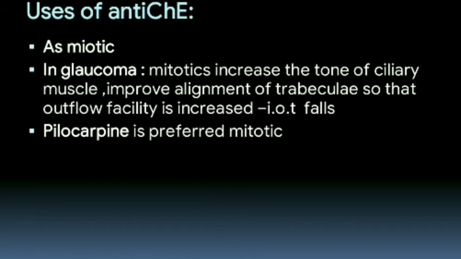And the uses of anticholinesterases. Most of the anticholinesterases are used as miotics. In glaucoma, miotics increase the tone of the ciliary muscle and improve the alignment of trabeculae so that outflow facility is increased. So by all this, it helps to reduce the intraocular tension. Miotic means which constrict the pupil, and pilocarpine is preferred as a miotic.